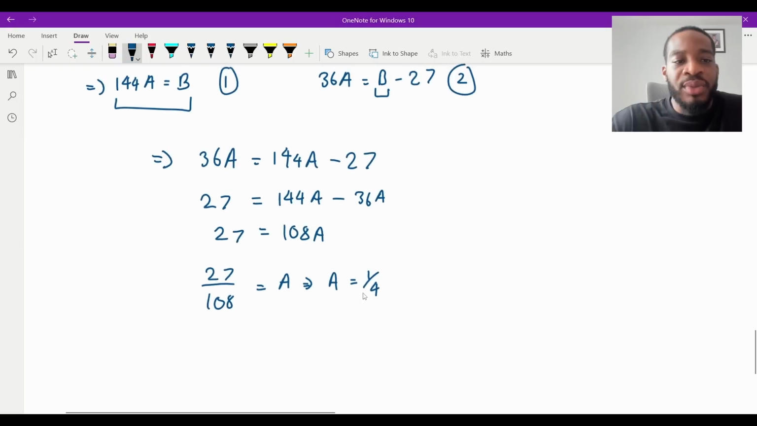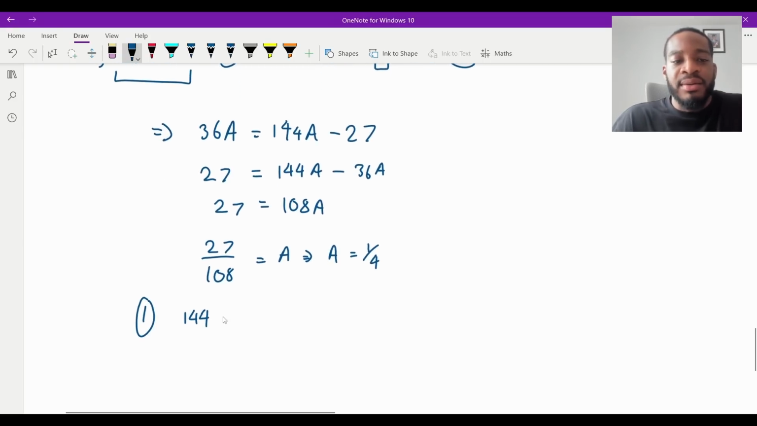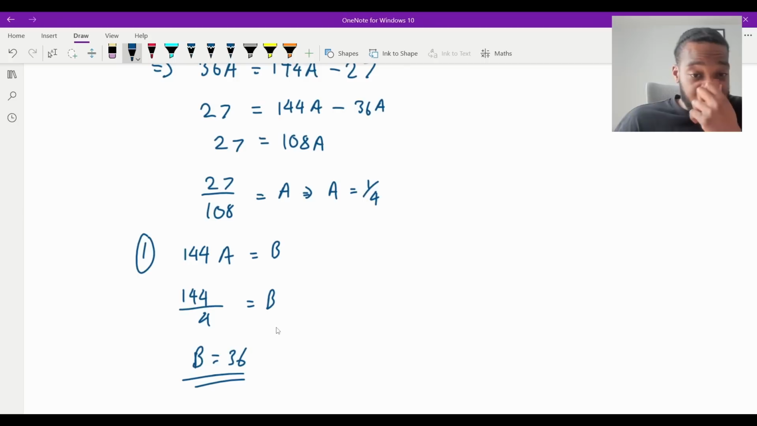I can plug this into equation 1. So equation 1, we know that 144A is equal to B. And now I know that A is a quarter, so it's going to be 144 divided by 4 is equal to B. And that is, I can't think. 144, 50, 25, 22, 11, 36. Mate, that took way too long. B is equal to 36. So therefore A is equal to a quarter and B is equal to 36.